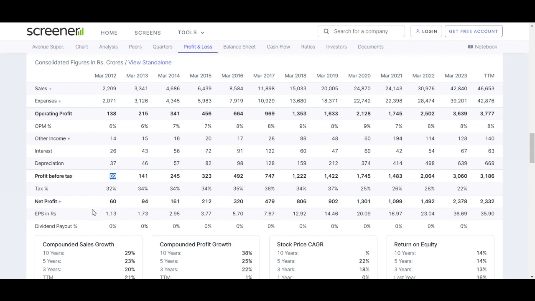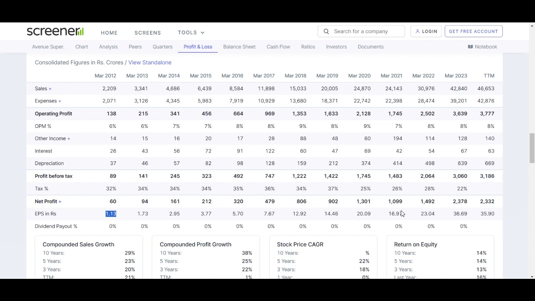Net profit and earning per share. Net profit has shown remarkable growth, reaching 2,332 crores in March 2023, and EPS, earning per share, has followed, increasing from 1.13 rupees in March 2012 to 35.90 in March 2023. Dividend payout has been consistently at 0%, indicating that the company has not distributed profits as dividend, opting for reinvestment or other strategies.